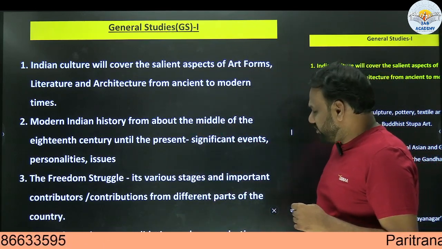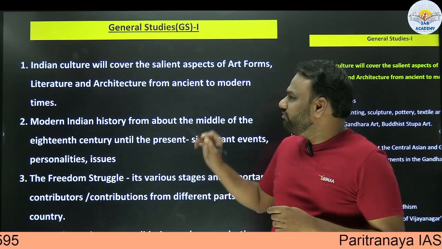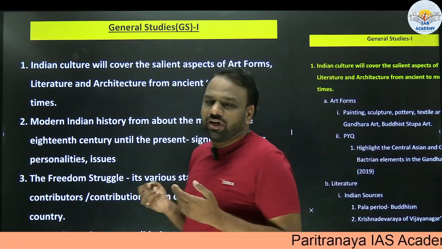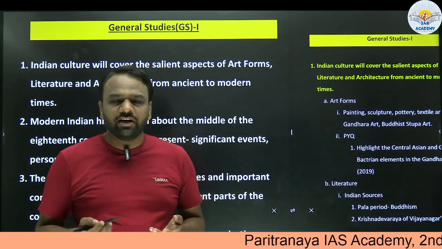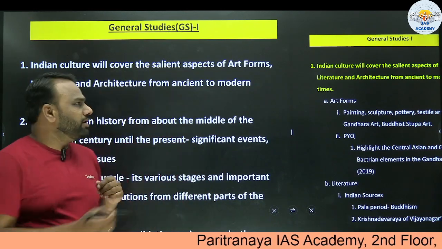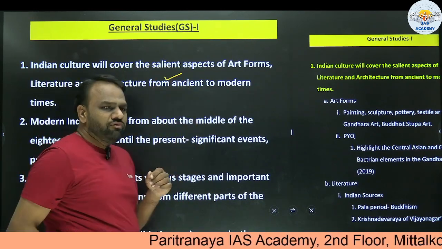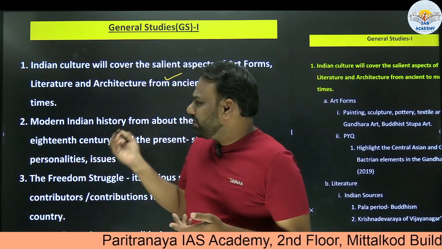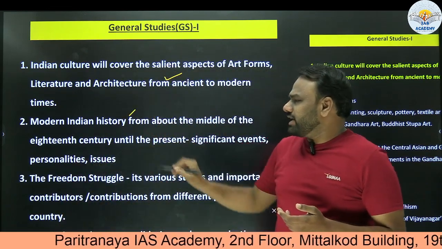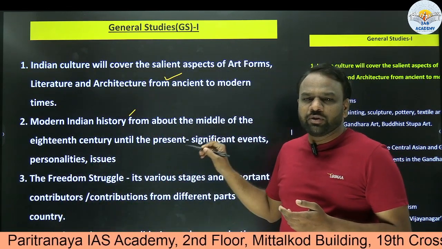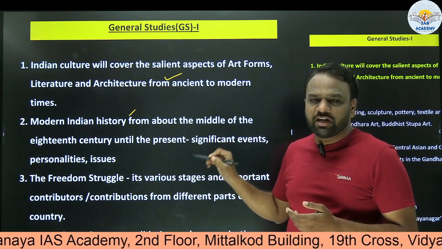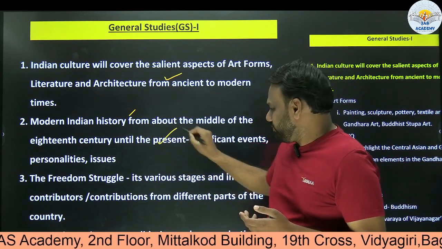So here, the first point says that Indian culture will cover the salient aspects of the art forms, literature and architecture from ancient to modern times. So we need to memorize it. Similarly, the other points. Modern Indian history from about the middle of the 18th century to the present times, significant events, personalities and issues.